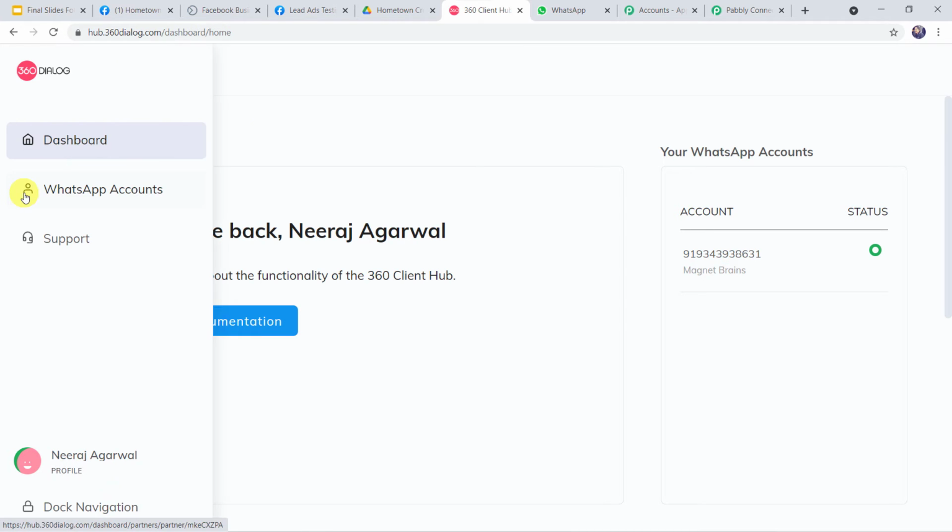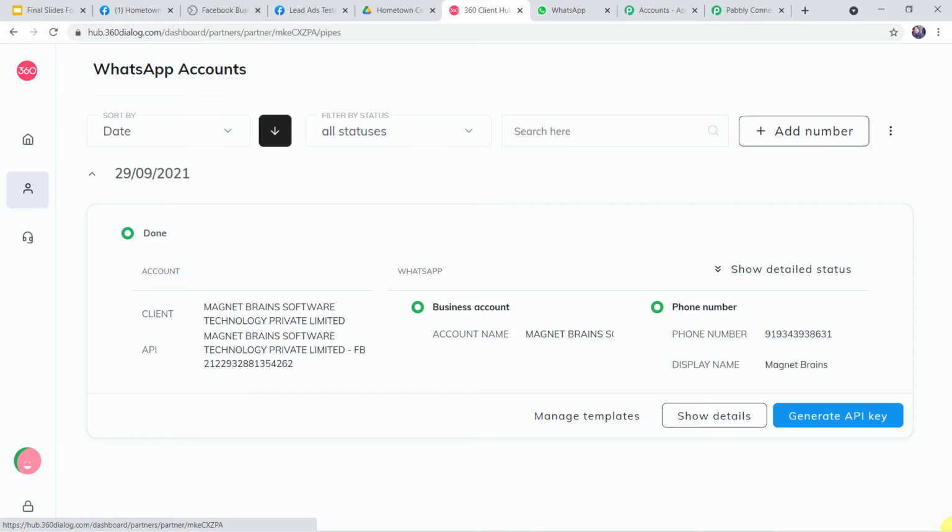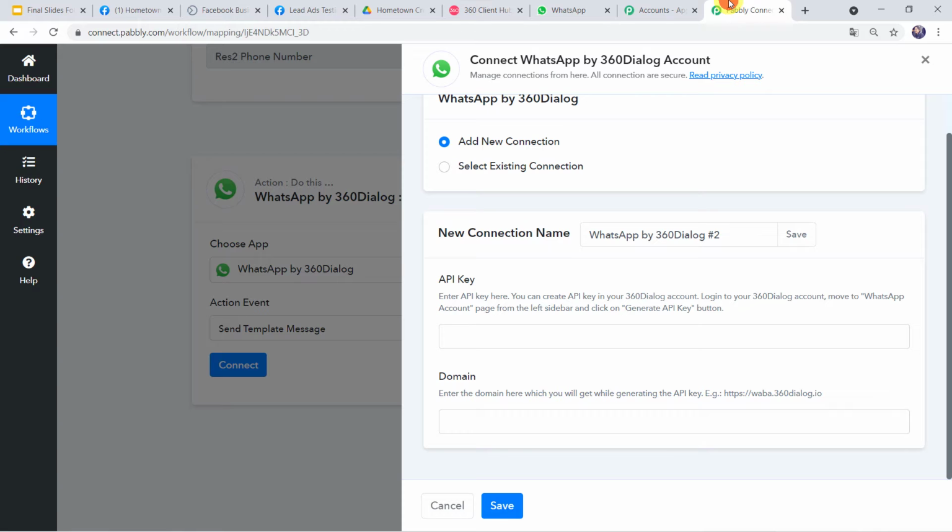Here we have to come to WhatsApp accounts and here we can find generate API key option. Simply click on this, generate the API key, copy that API key, go back to Pabbly Connect and paste the API key over here. Now once the API key is generated, the same API key can be used for various different connections and workflows.